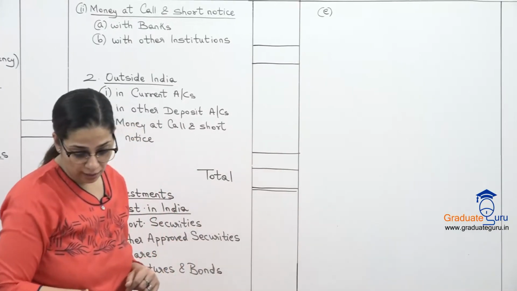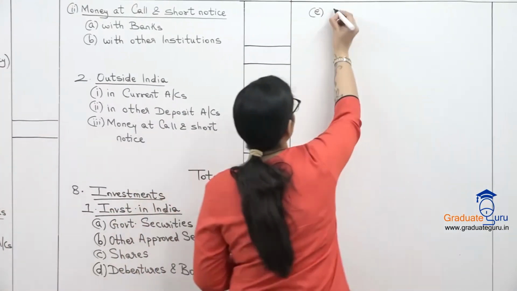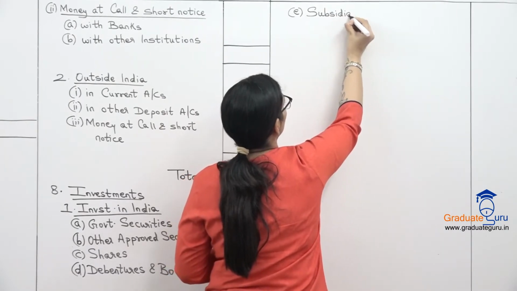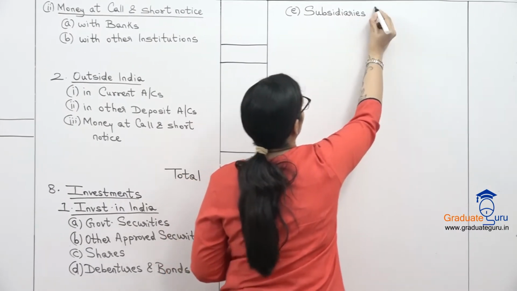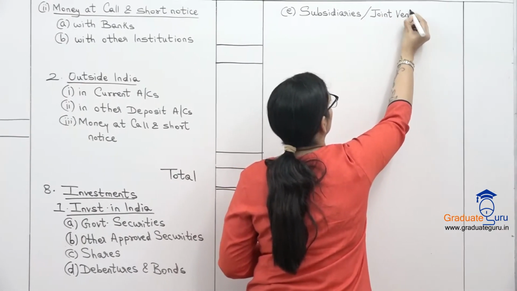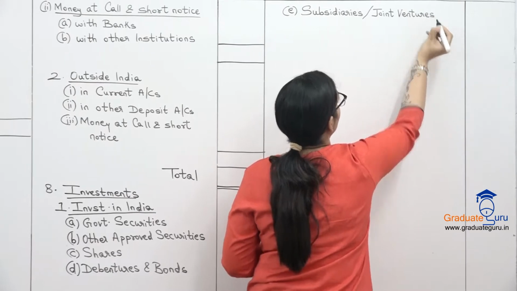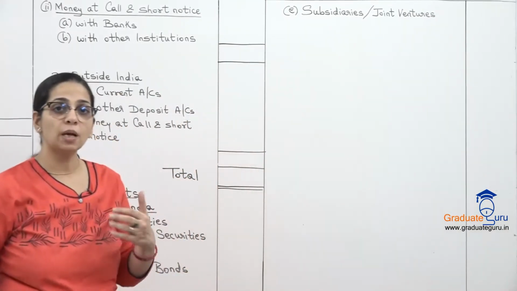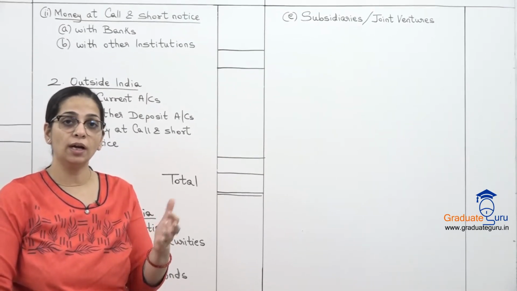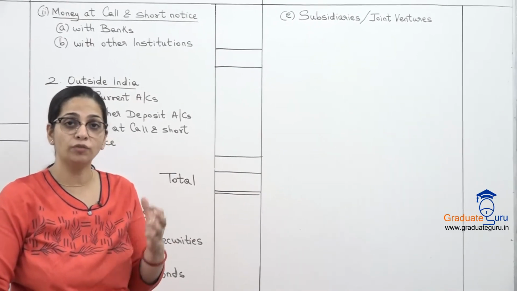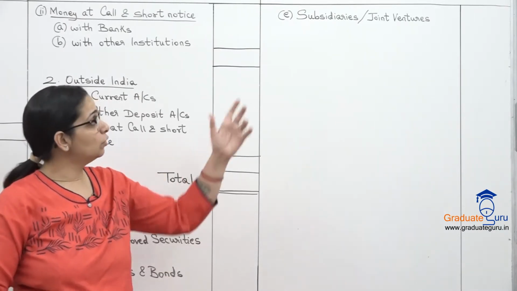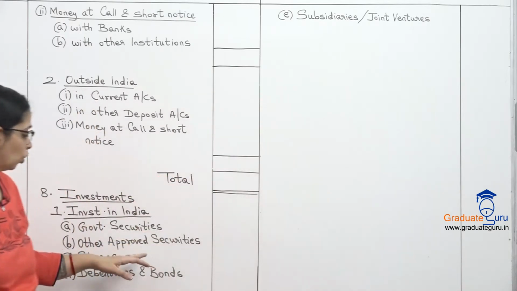Then we also have subsidiaries or joint ventures. So if we are investing in some other smaller company, तो वो कंपनी हमारी सब्सिडियरी कंपनी हो गई, we become the holding company of that company, and जो भी shares हमारे उस कंपनी में है, that will be shown separately, that will not be shown over here.